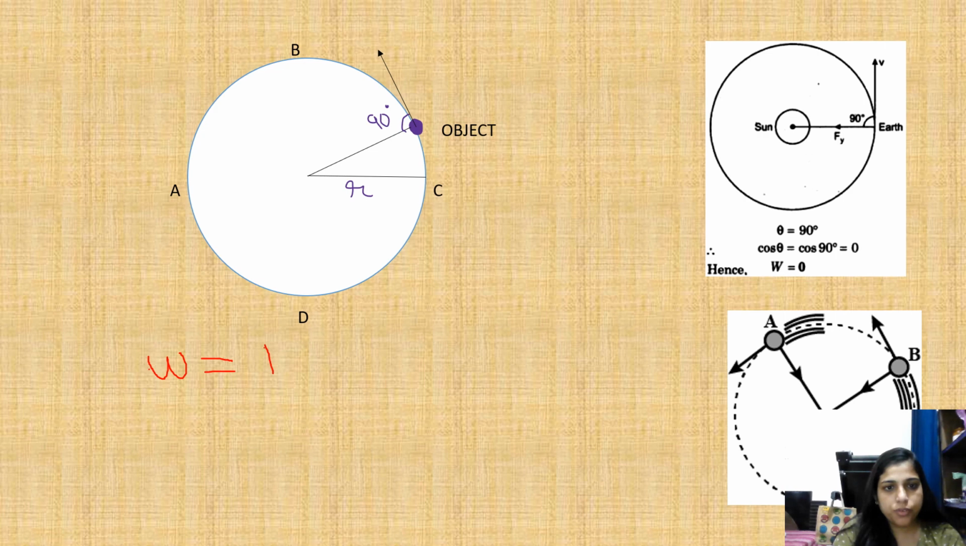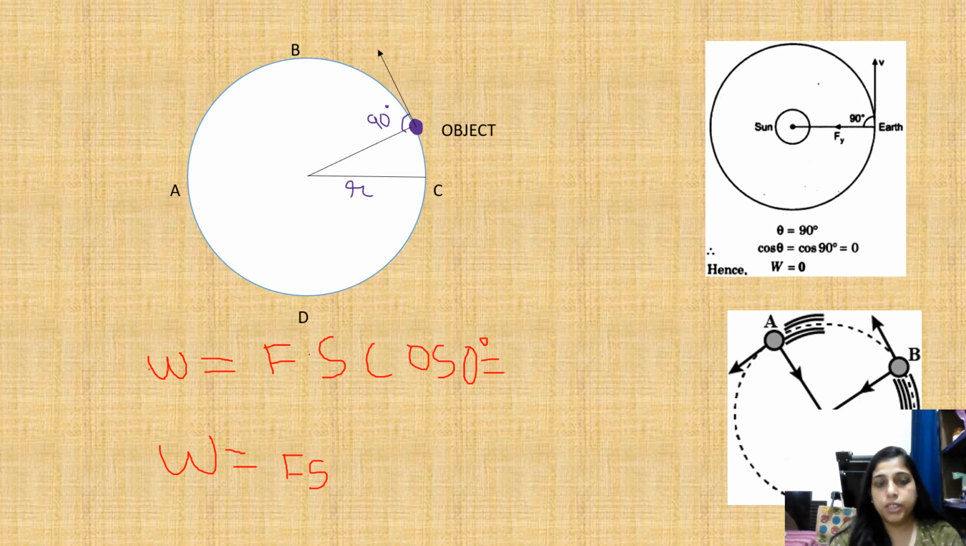So if I use the formula W is equal to F into S into cos theta, with theta 0 degrees, cos 0 degrees is equal to 1. So work will be considered positive, because there will be some value of F into S.